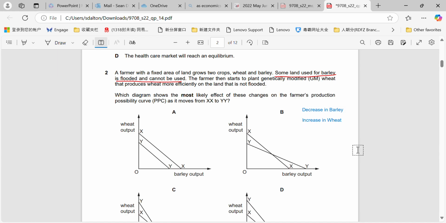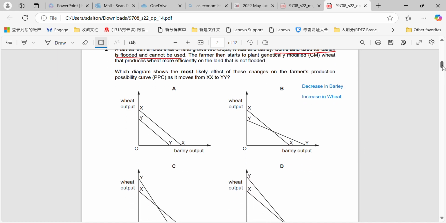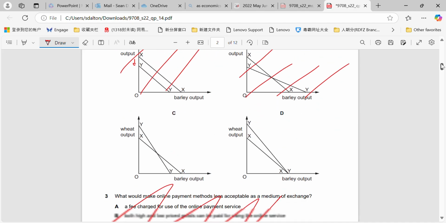So we're expecting a shift in wheat, that's what we're looking for, from XX to YY, okay? So XX to YY, for A, wheat goes down. So straight away we know that's not correct. Wheat also goes down for XX to YY in B. So again, not correct.